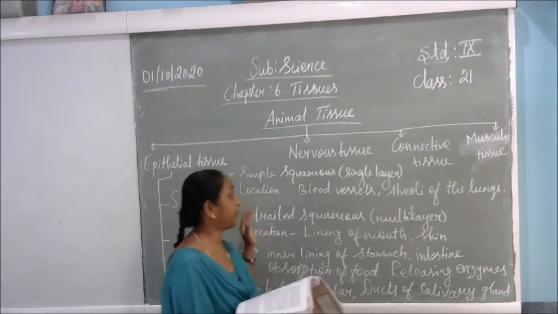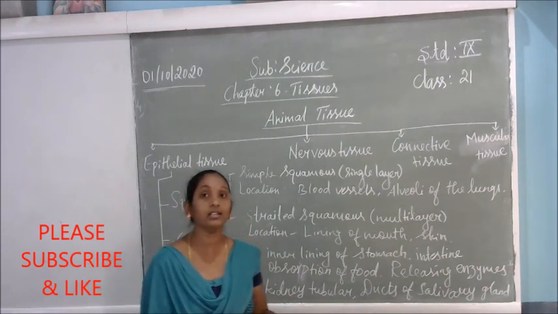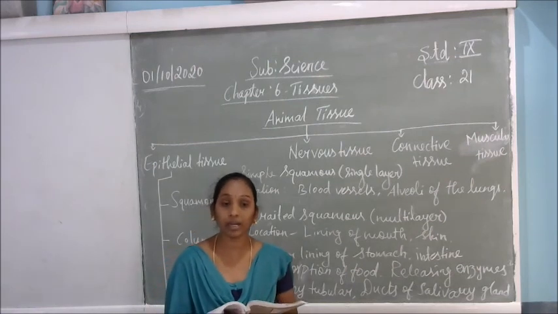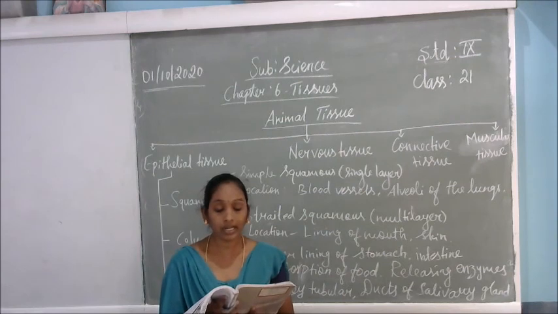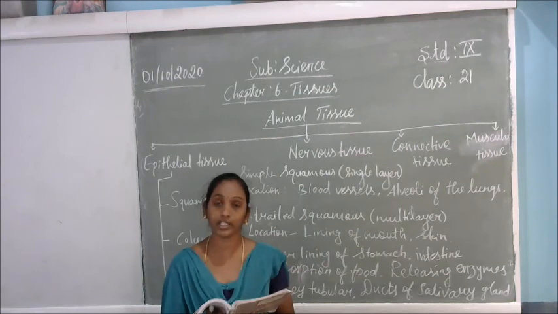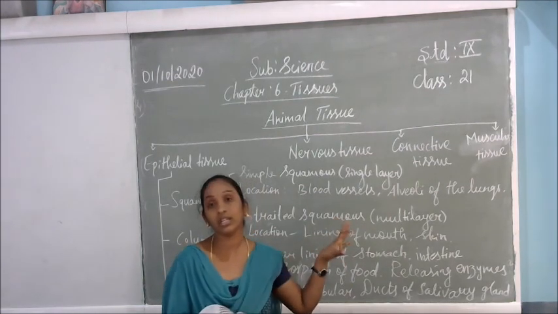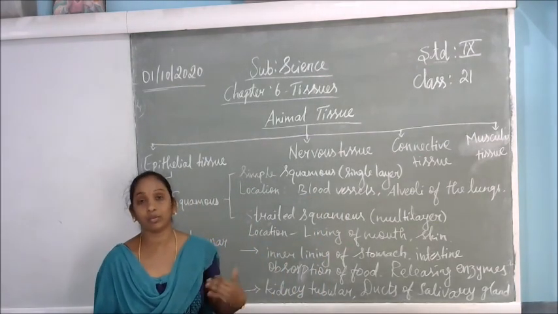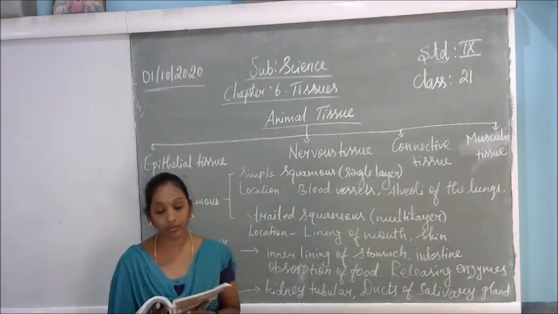So particularly for the blood, what is the function of the blood? It carries oxygen and the food materials from one part of the body to other parts of the body cells. It also collects waste from all parts of the body and carries it to the liver and kidney for disposal. So not only does it transport the food and the oxygen, it also carries the waste material from all the parts of our body to the kidney, to expel outside. So that is the important work blood does.